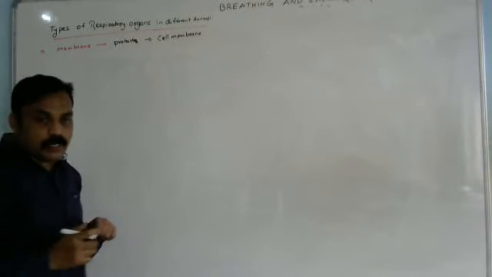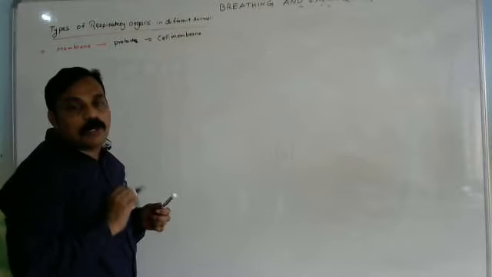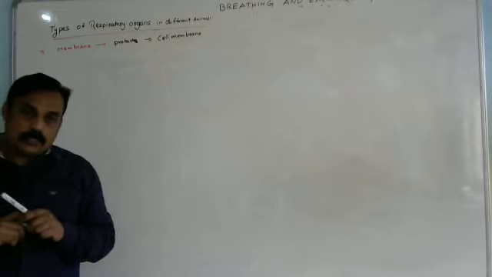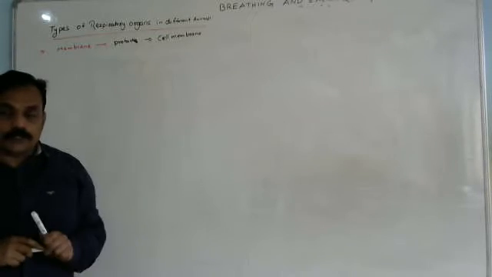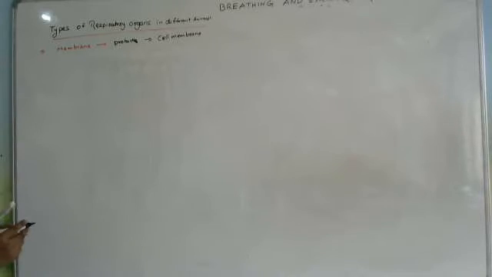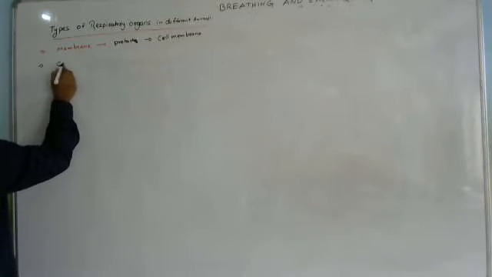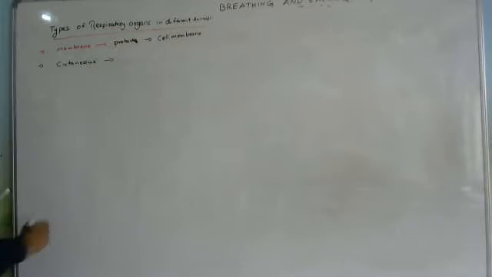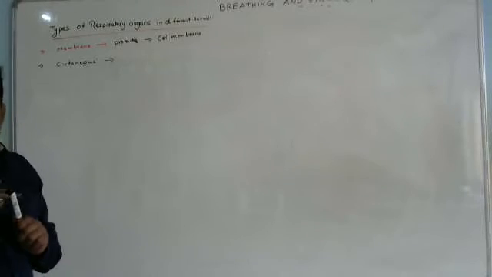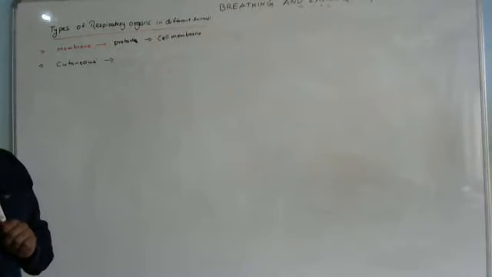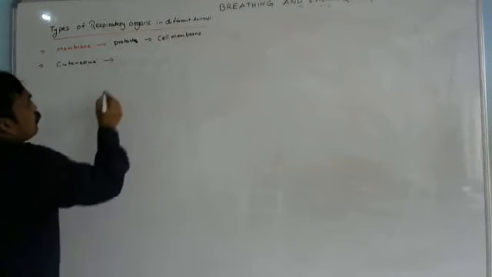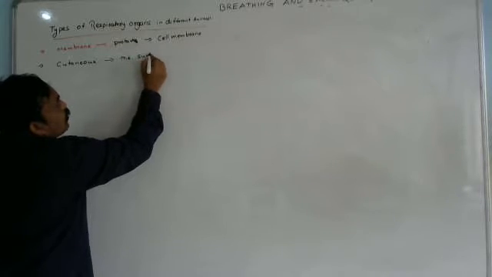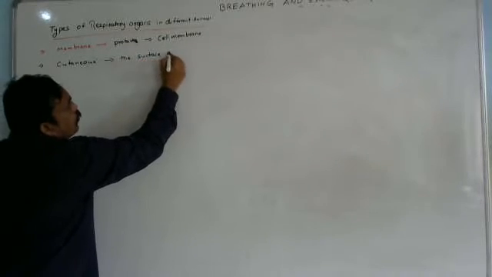What is the meaning of cell membrane? It is the outer covering layer of some organisms, microscopic organisms like protista, protozoans. Here the membrane is useful for respiration. In some other animals we can call it cutaneous respiration. What is cutaneous respiration? It means respiration through the surface of the body. Some organisms respire through the surface of the body.